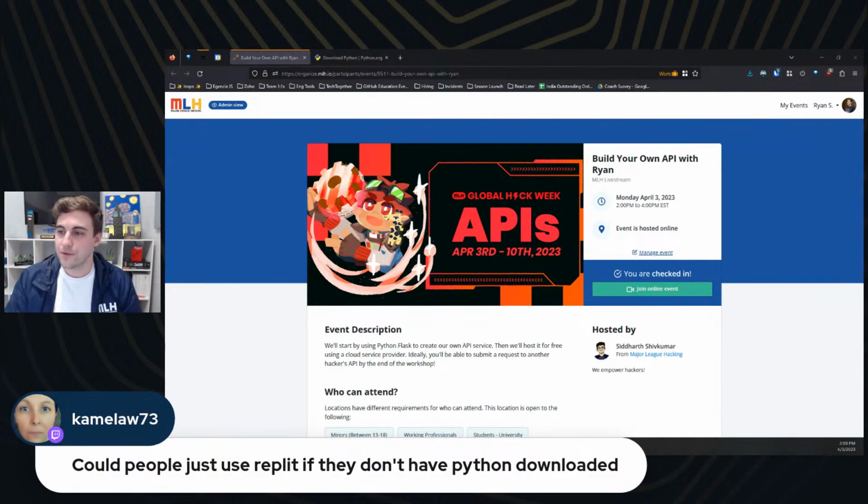Bam. And could people use Replit if they don't have Python downloaded? I'm fairly confident you could use Replit for this. The practice I did was on my local machine, but if you want to use Replit and you're comfortable with that, by all means, yeah, 100%.